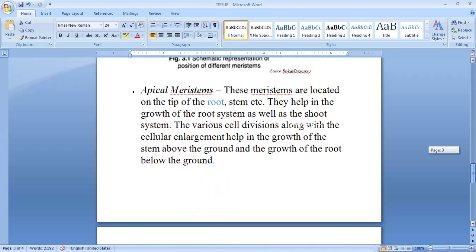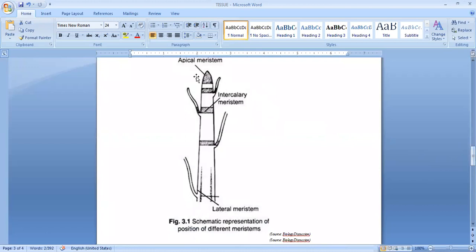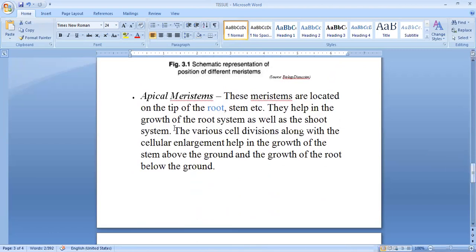Now let us see the properties of apical meristematic tissue. Apical meristematic tissue is located at the tip of root or shoot. So this is the tip of the shoot. Shoot means stem. The topmost position is occupied by a meristematic tissue, and it is called apical meristematic tissue. They help in growth of the root system as well as the shoot system, increasing the size of root and shoot. Since meristematic tissues are dividing, these also contain dividing cells, and the cells become enlarged and the stem or the root grows.